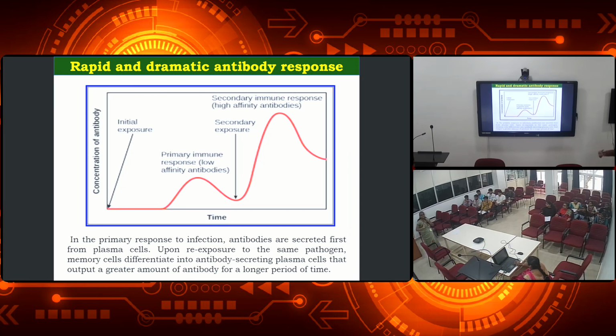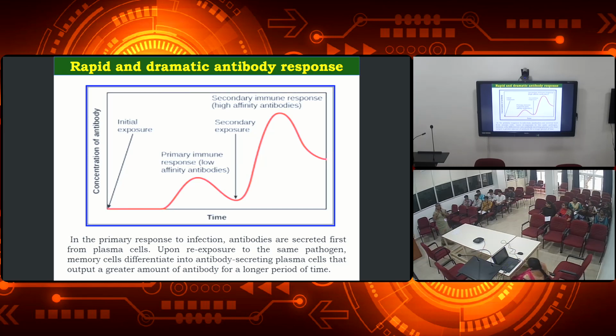So lastly, we all should know, right? I keep telling how the immune cells are responding to the pathogens. Now, the rapid and dramatic antibody response.